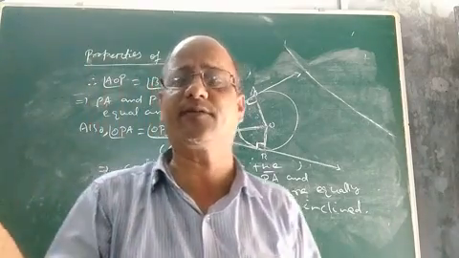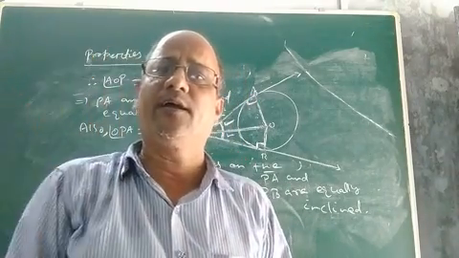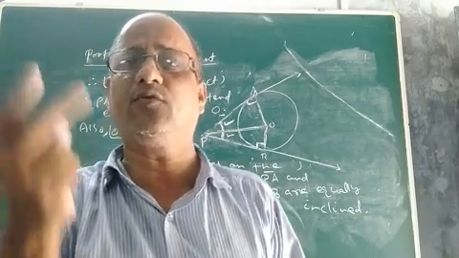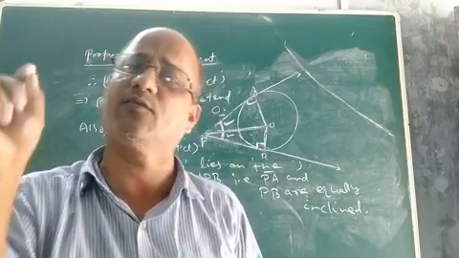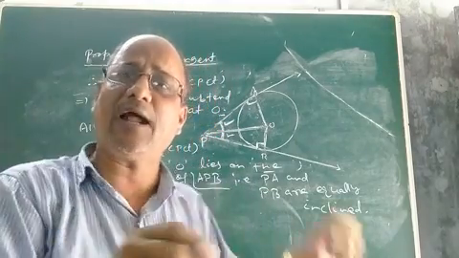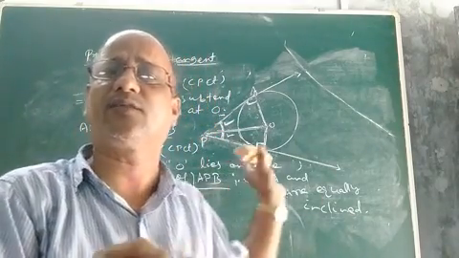So once again, let me summarize the thing. In the last theorem, we discussed that if two tangents are drawn to a circle from an external point, they will always be of equal length. We proved it geometrically, and from that we derived this relation. What other things we derived?